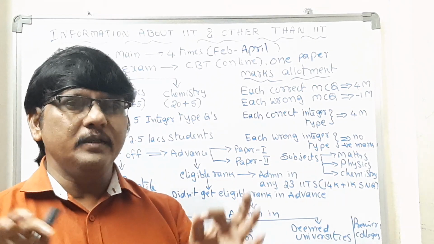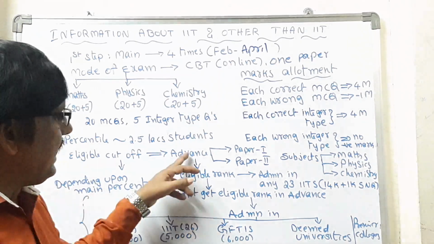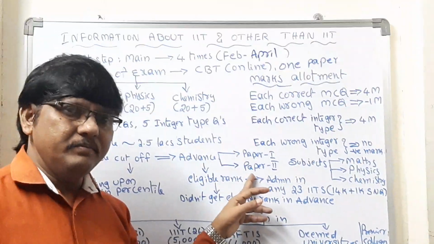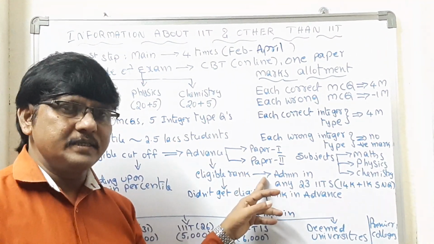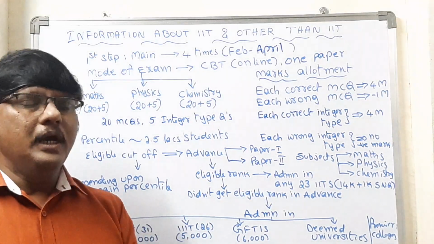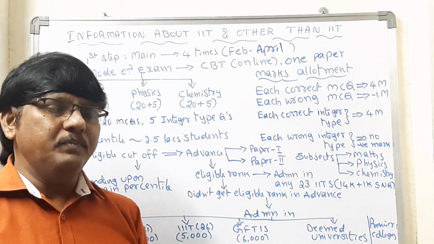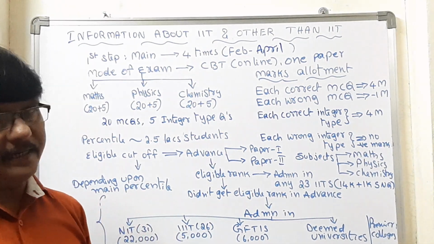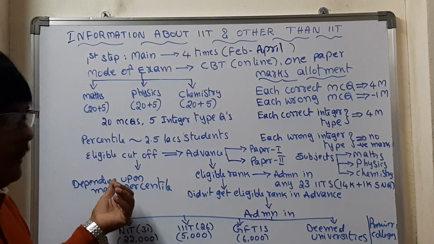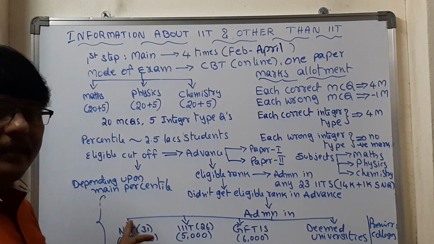That's great, you got the seat in the IIT. If anybody wrote the Advanced exam but could not clear it, there will be a chance to get admission in good engineering colleges. Depending upon the percentile, you will be given admission in the NITs.